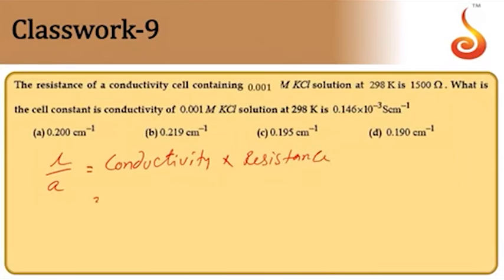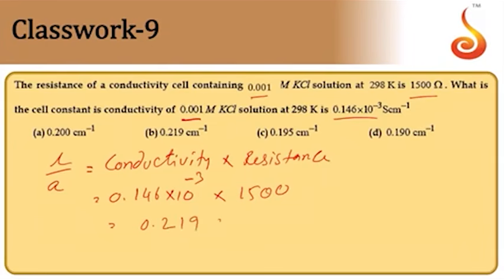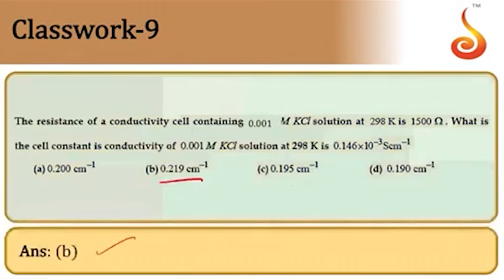Conductivity is given as 0.146 into 10 to the power of minus 3, and resistance is given as 1500. On simplification the value comes to 0.219. The cell constant will be in centimeter inverse, so 0.219 centimeter inverse. So the answer is B.